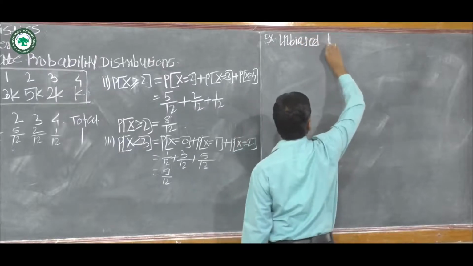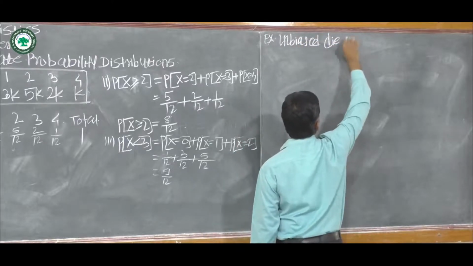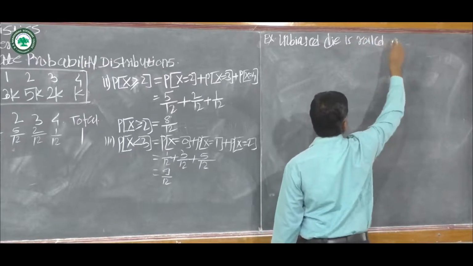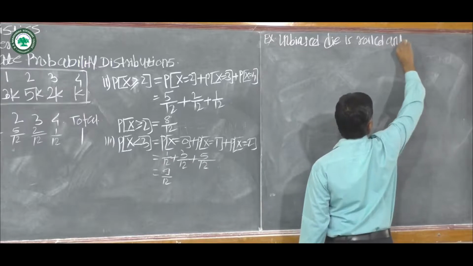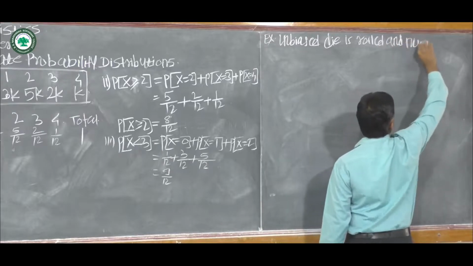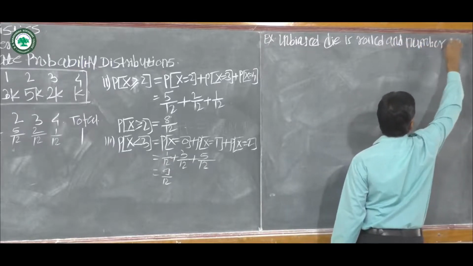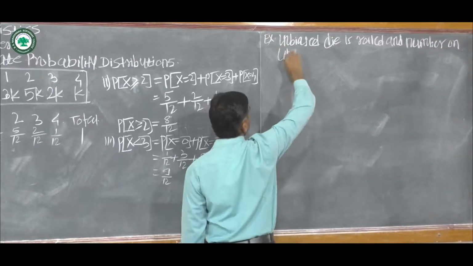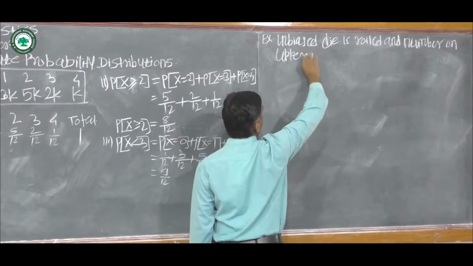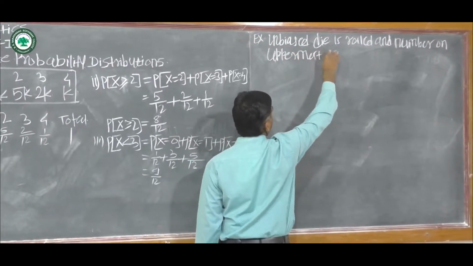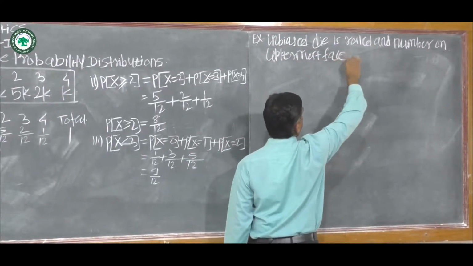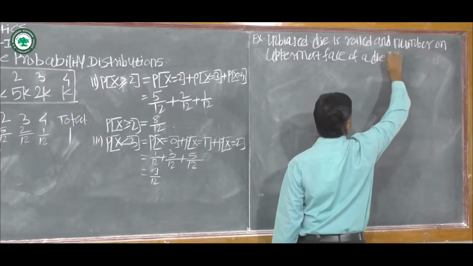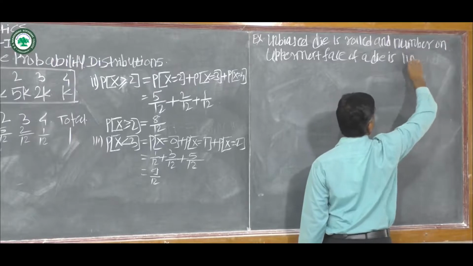An unbiased die is rolled and the number on the uppermost face of a die is noted.